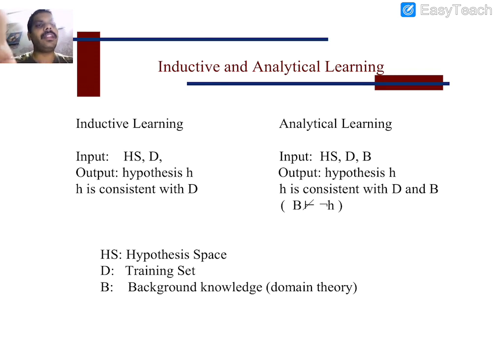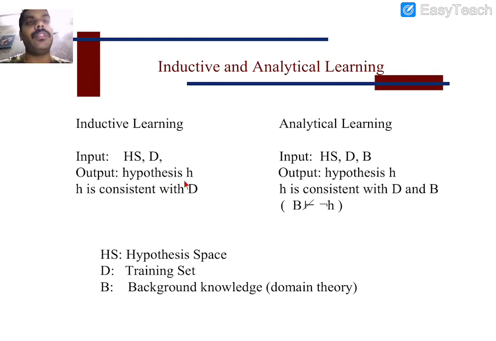So here we are going to compare the differences between inductive learning and analytical learning. What will be the input for inductive learning? Hypothesis space and training examples. These are the two inputs which we are going to provide for inductive learning, whereas in analytical learning, the inputs are hypothesis space and training examples as well as domain theory. So B is a representation for domain theory. Domain theory is going to play the role of prior knowledge. And what will be the output? The output is the hypothesis which is consistent with training examples.